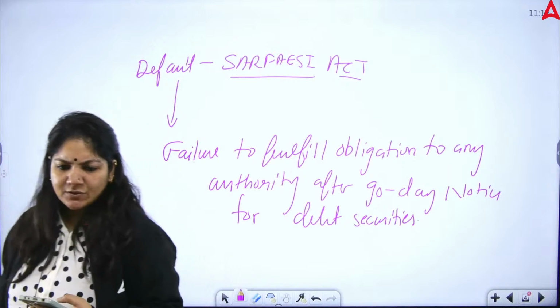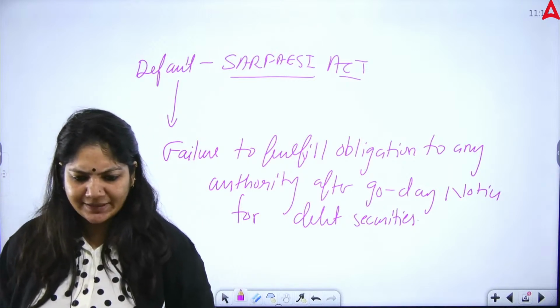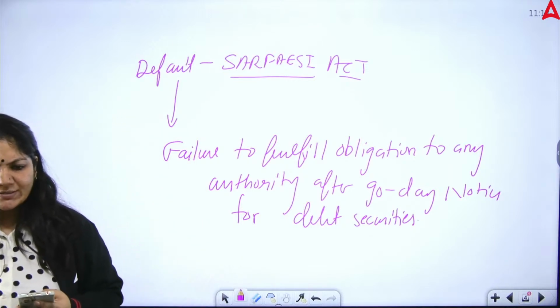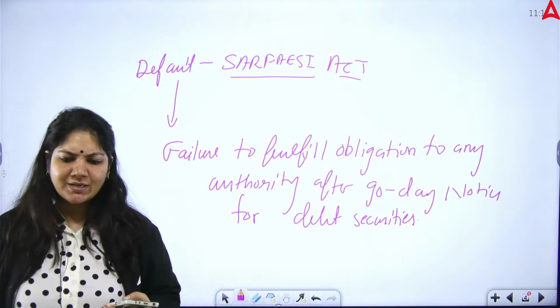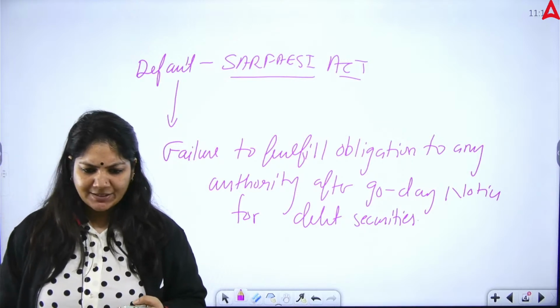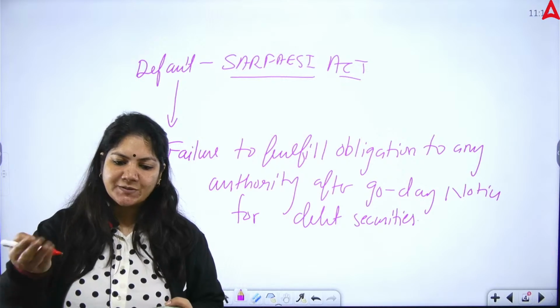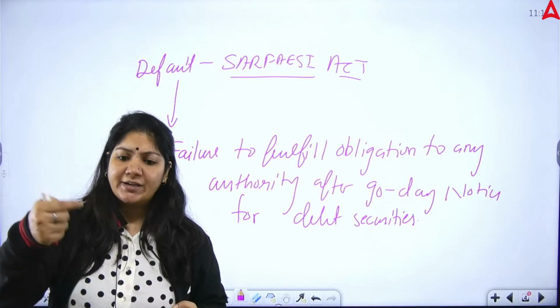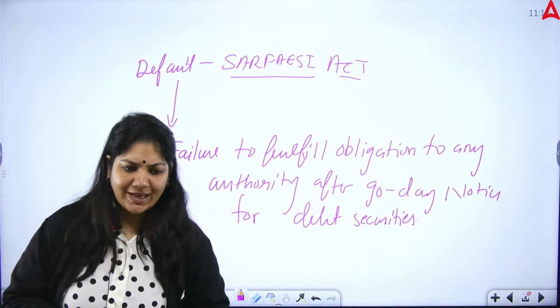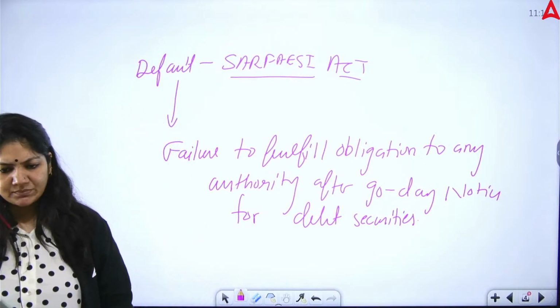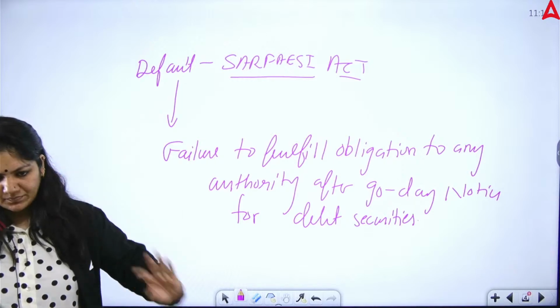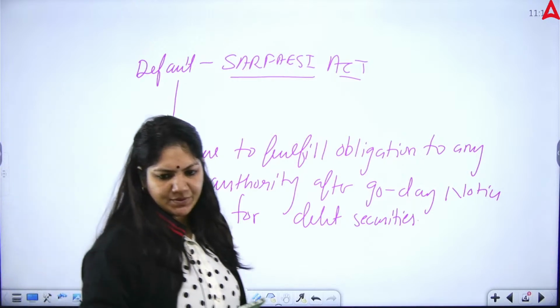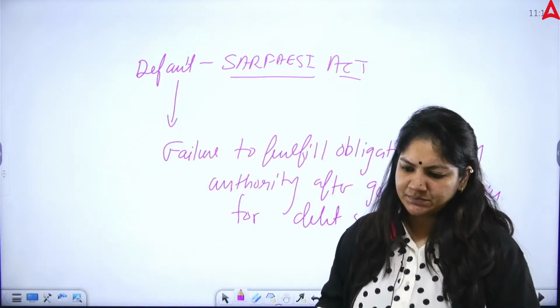If B gives a loan to C and A is the guarantor, what is the relationship? Sir, C is the principal debtor, Shilpi ma'am, B is the creditor, ma'am, and A is the guarantor. That's it. This is your relationship.